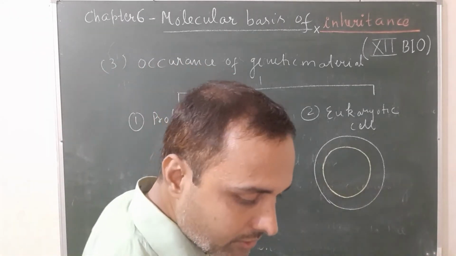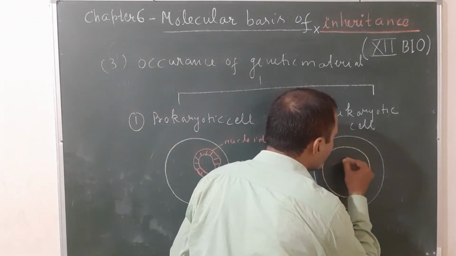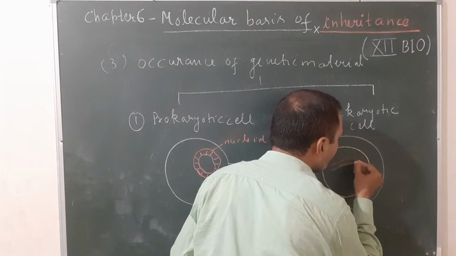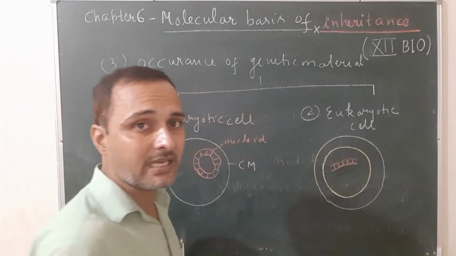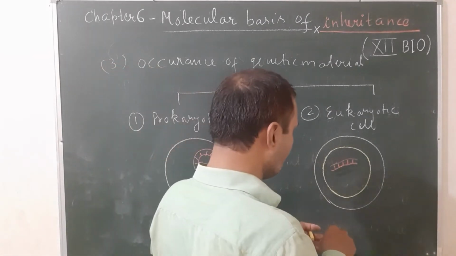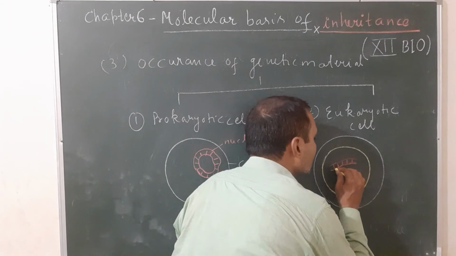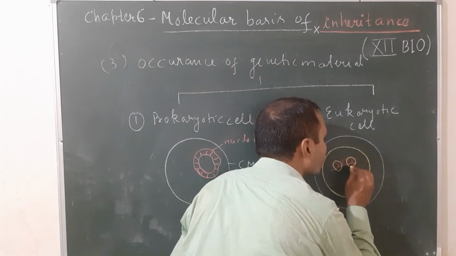In case of eukaryotic cell, the DNA is linear and present inside the nucleus of the cell, not in the cytoplasm. This linear DNA is associated with a special protein known as histone protein.